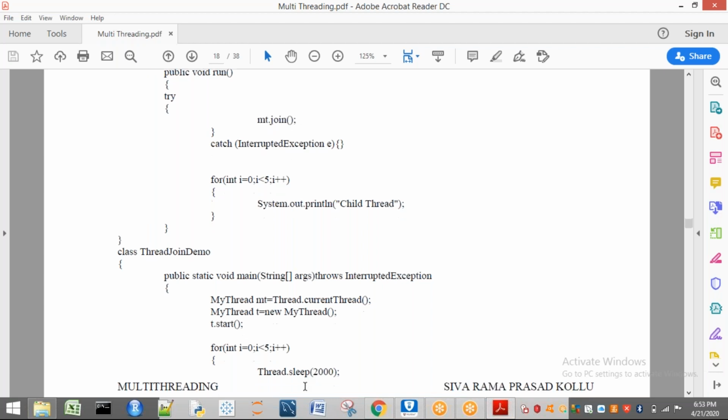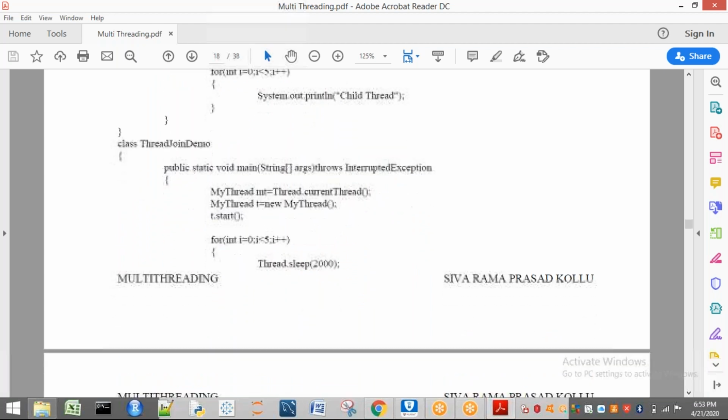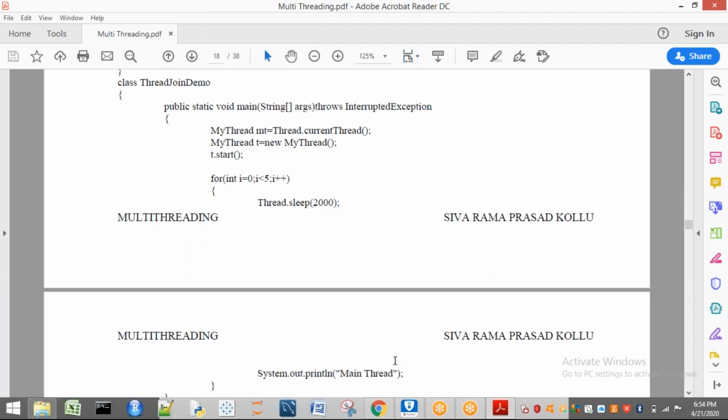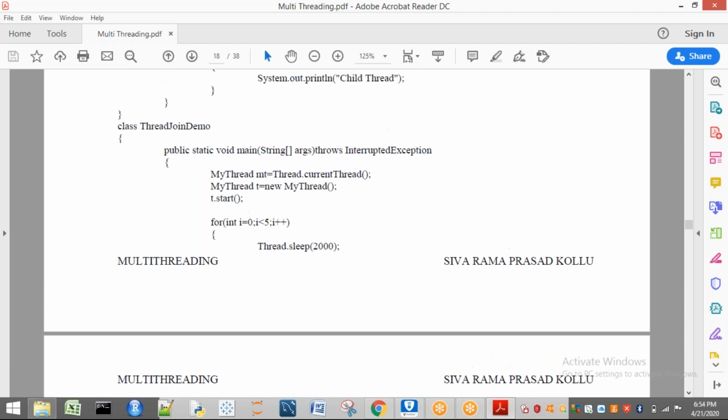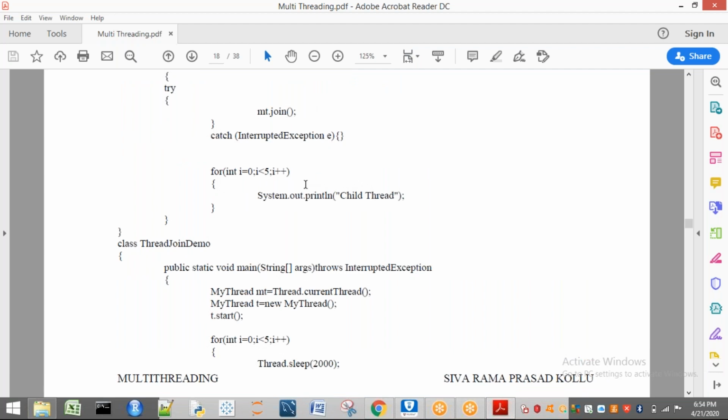So here what happens? After 2 milliseconds every time, the main thread is going to print it 5 times. After completing the main thread task only, your child thread is going to execute 5 times, because here your child thread is telling what? Empty dot join. That means what? In empty, what is there? Main thread is there. So until the main thread completes, your child thread will not be executed.